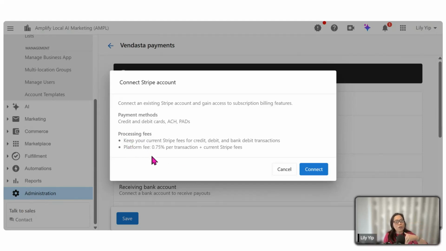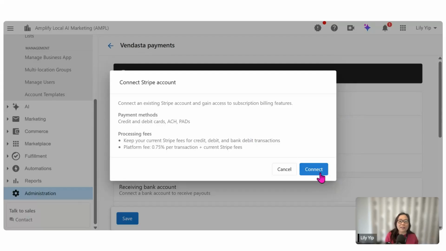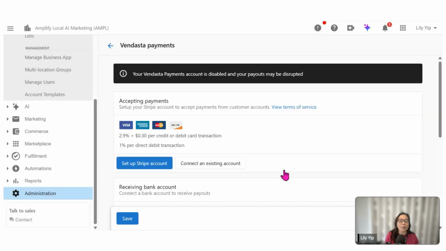If you bring your own Stripe account, there will be an extra platform fee of 0.75% per transaction, plus your current existing fee that you will need to pay, right? So that's something for you to consider. After that, you can just click on Connect and you are able to connect or sync your Stripe account to the platform. So that's how easy you set up your Stripe account on the platform.